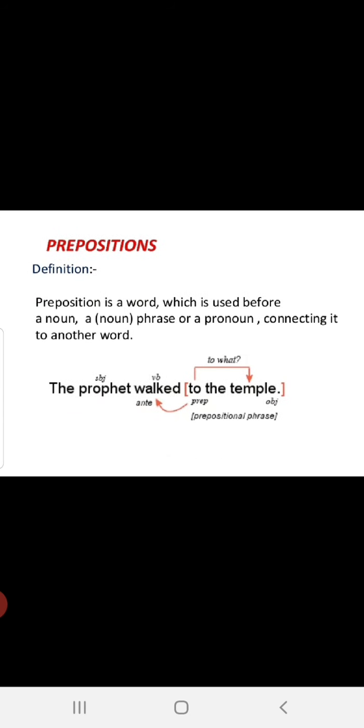Let me explain. Prepositions. Definition. Preposition is a word which is used before a noun phrase or a pronoun, connecting it to another word. Okay. The prophet walked to the temple. Fine, children. The prophet walked. Where did he walk? To the temple. See, it is showing the direction. So, to is the preposition.